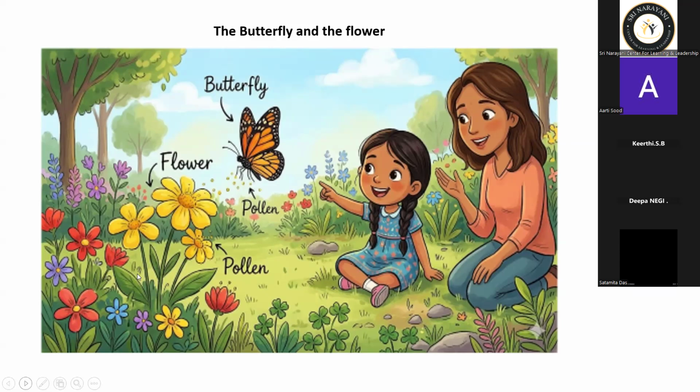There is a picture given over there. You can see a picture, and it's a story actually. Can anybody please find out what the child is trying to do?